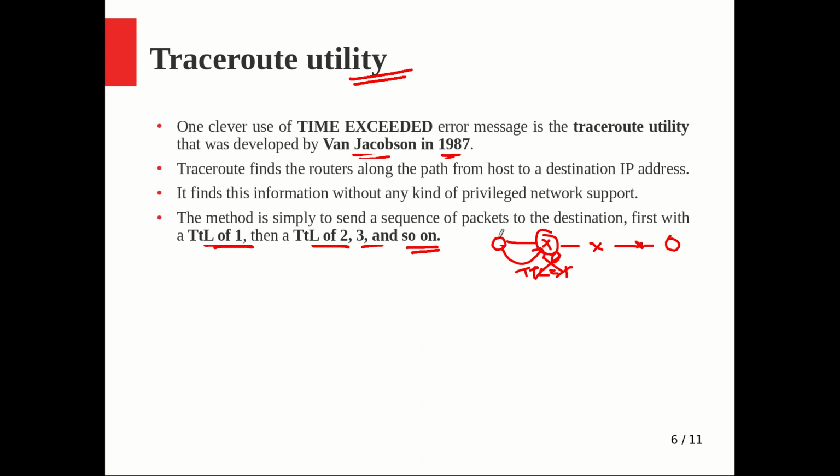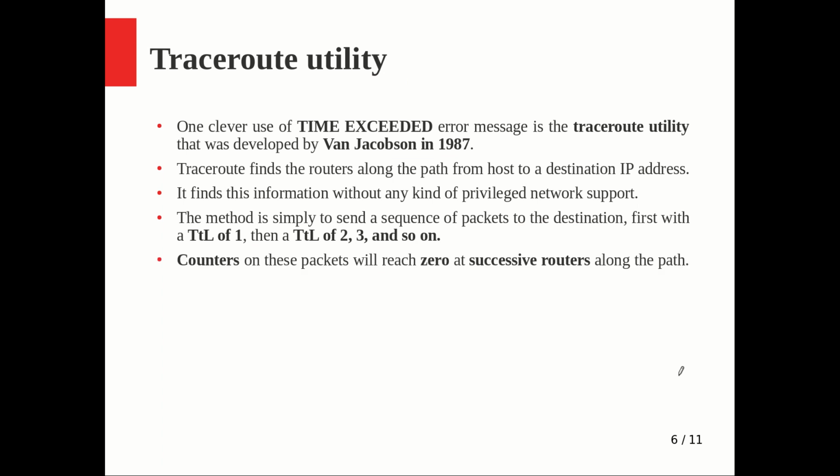Then it will send another packet with time to live equal to 2, so that it will be decremented by 1 at this point and 0 at this point. At this point it will be discarded, and another time exceeded message will be sent back. Similarly, the same thing proceeds, and with every time exceeded message, the sender collects the IP address of the devices that sent the ICMP time exceeded message, and from that it can trace a route easily.